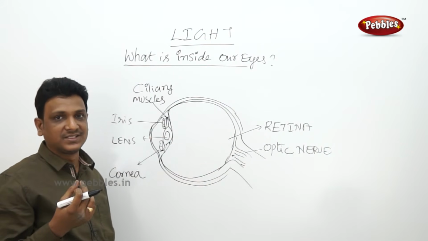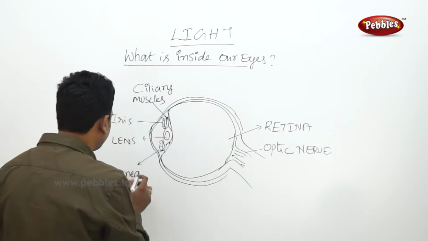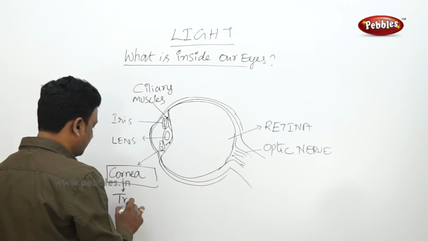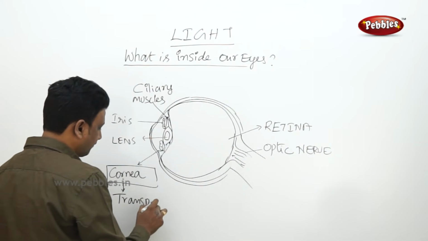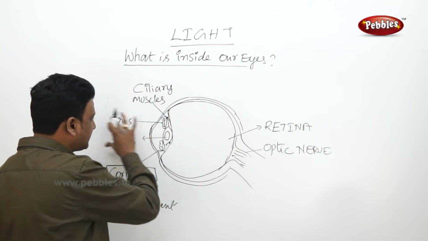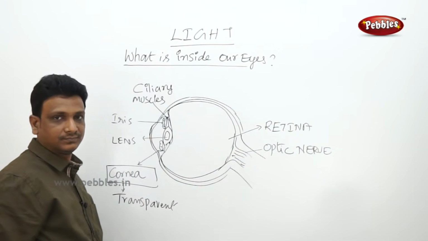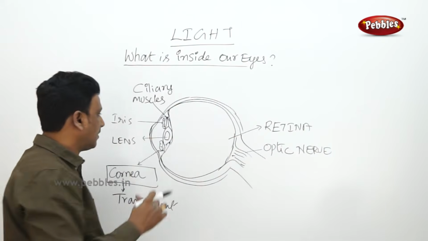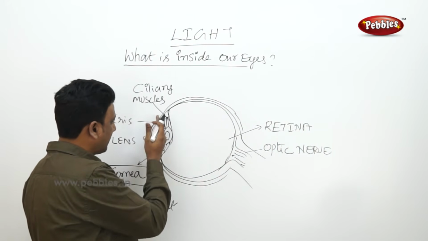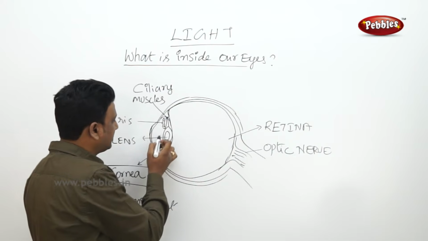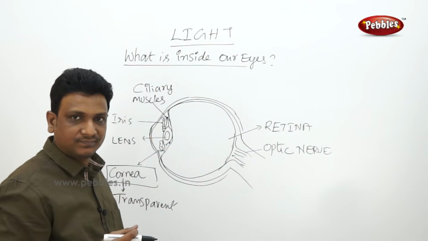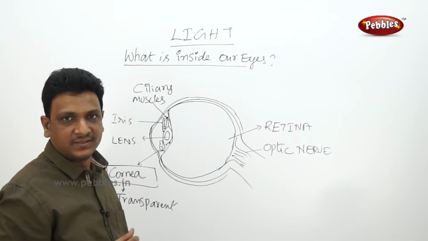That part is transparent, and it is called the cornea. This is the transparent area through which the light enters your eye. Next to the cornea, there is a circular shutter-like equipment.